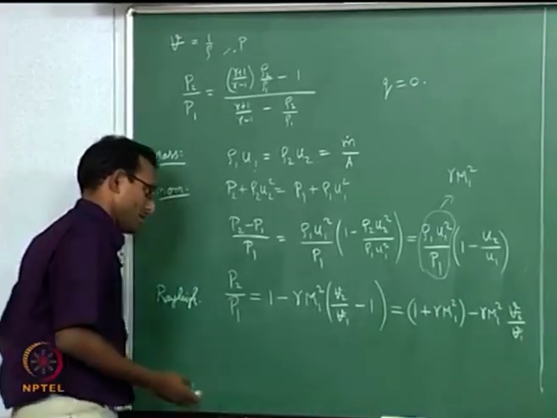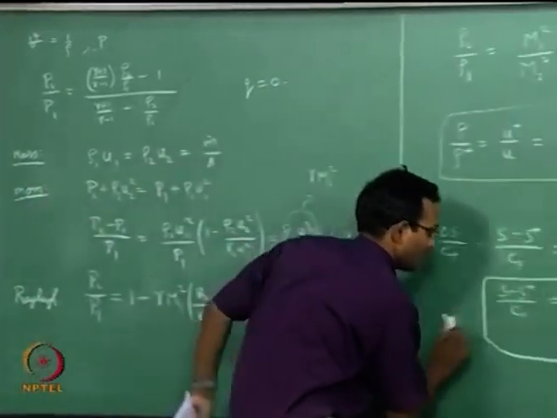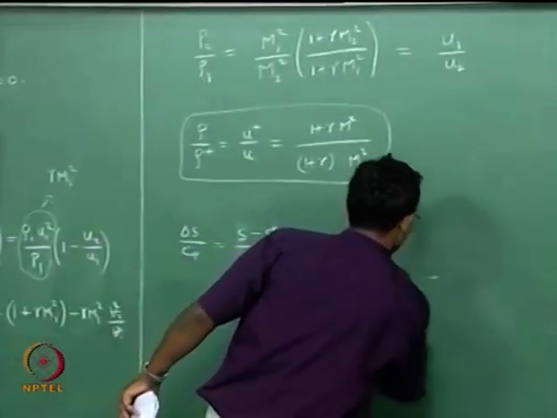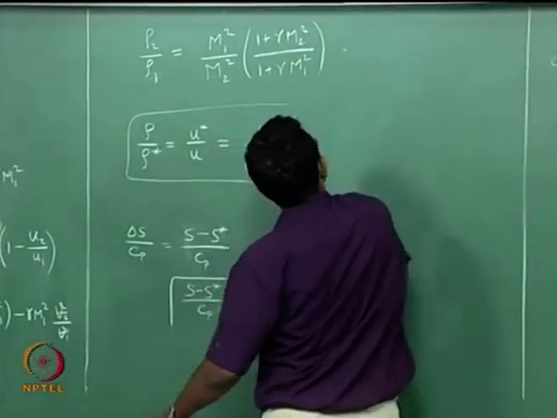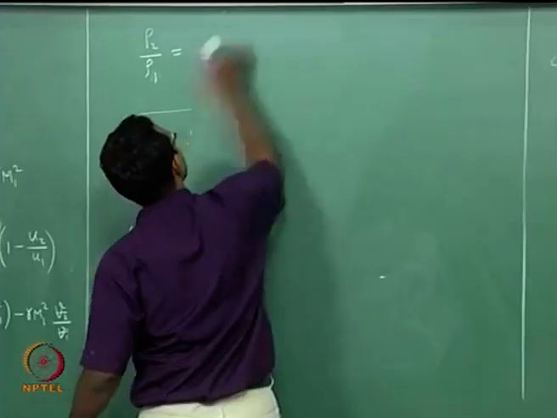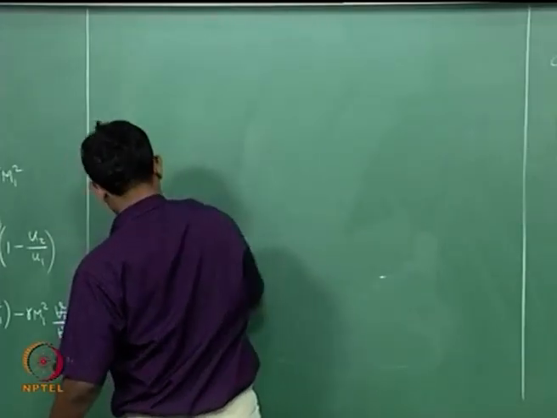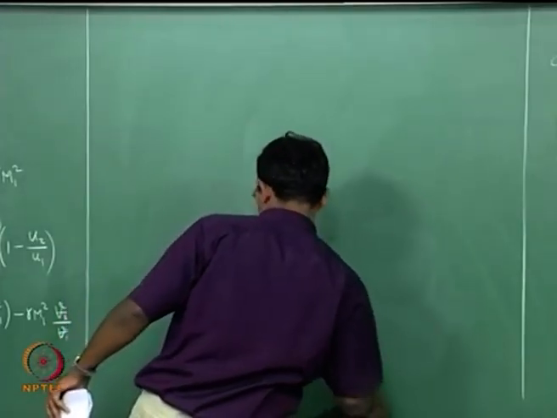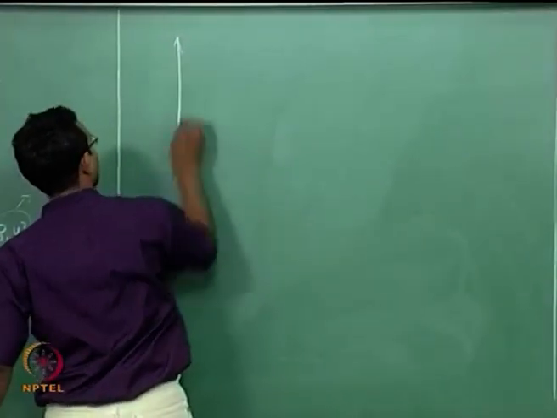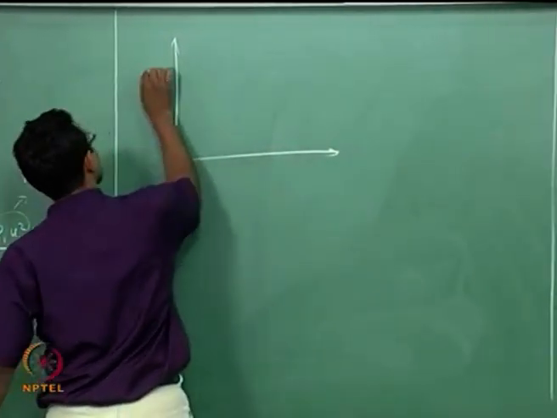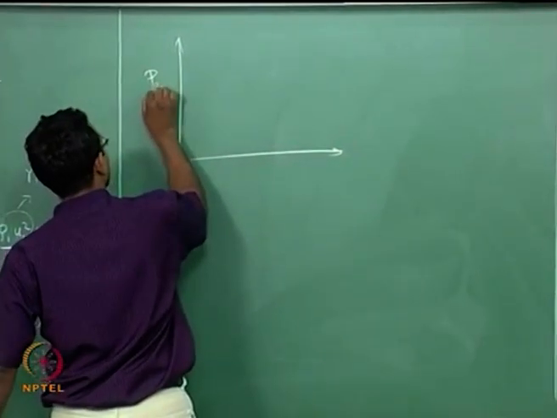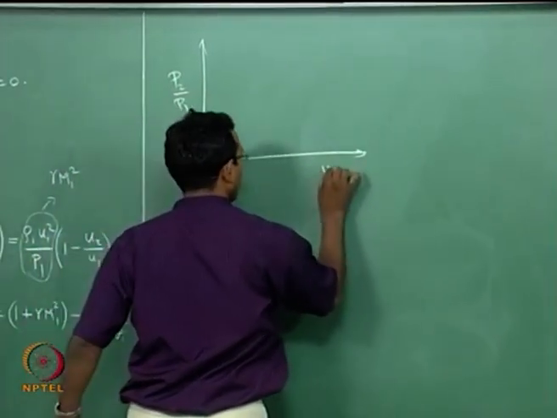Okay, if I draw a P2 and V2 curve, so if I draw my PV diagram, I will draw it as P2 by P1 and V2 by V1.